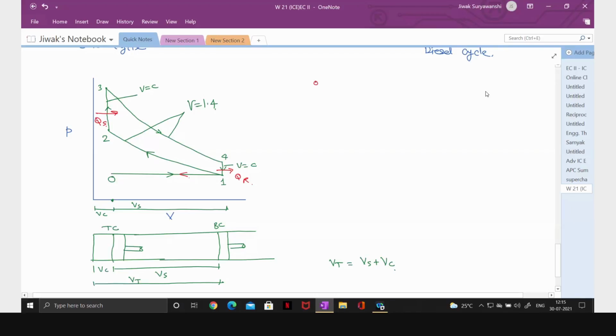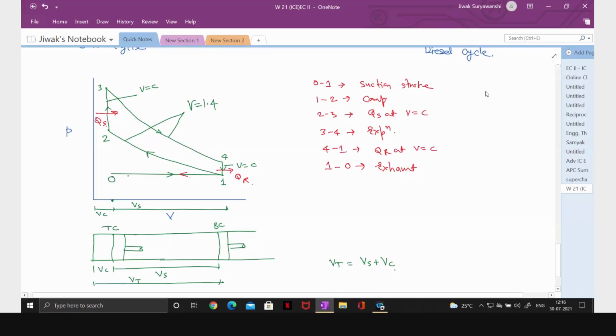So what is that? 0 to 1 is suction stroke, 1 to 2 is compression, 2 to 3 heat addition at constant volume, 3 to 4 expansion, and 4 to 1 heat rejection again at constant volume, and 1 to 0 is exhaust stroke. Okay, is this clear?